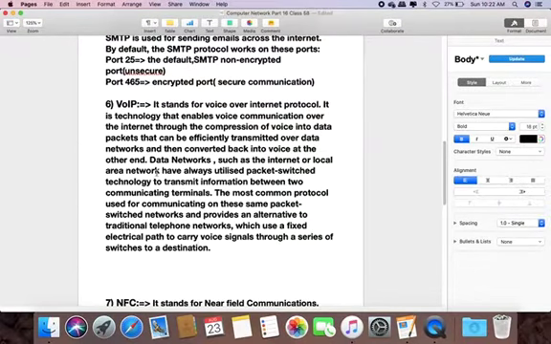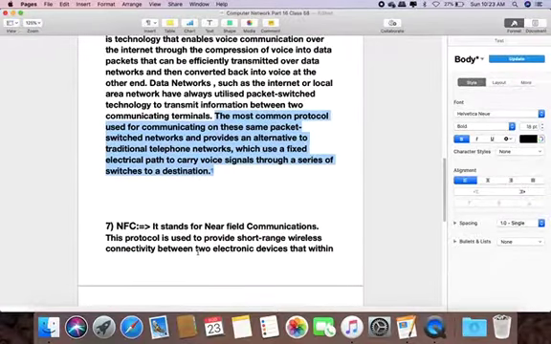So this is generally used in our traditional telephone.